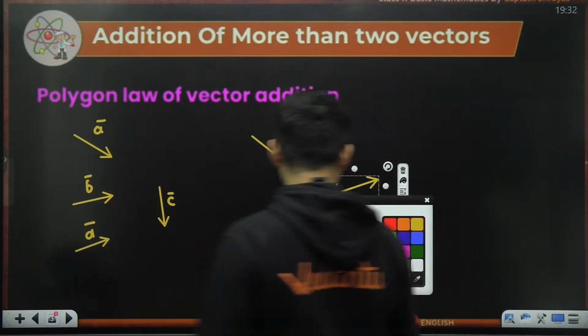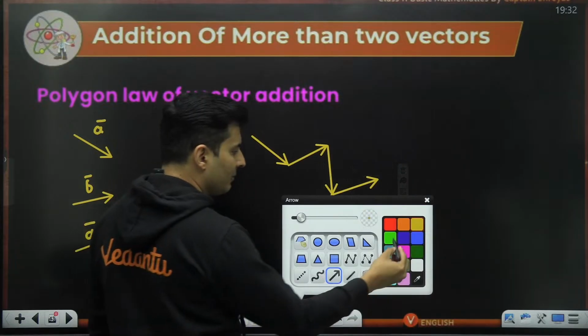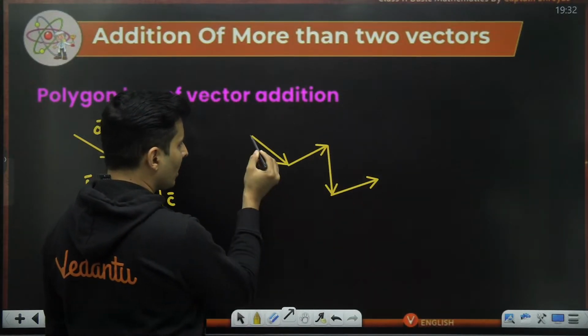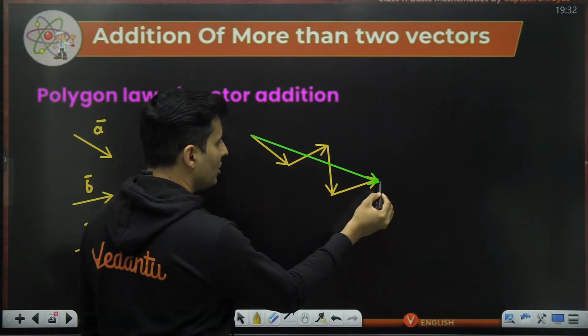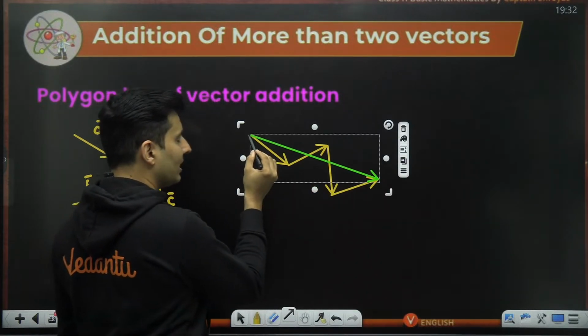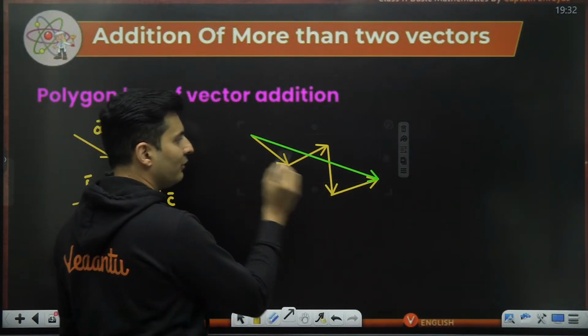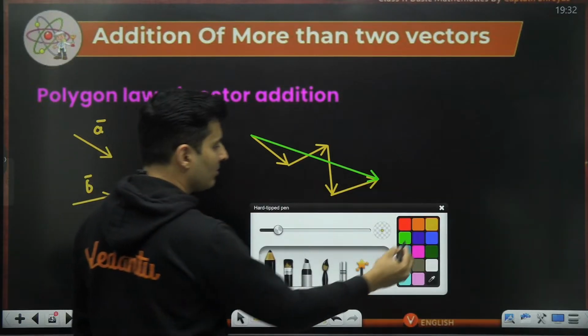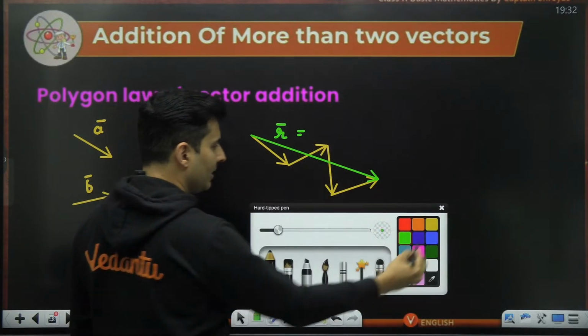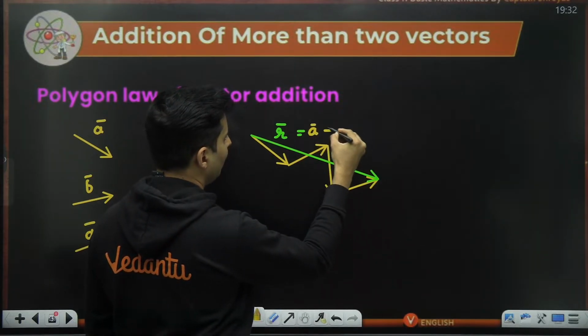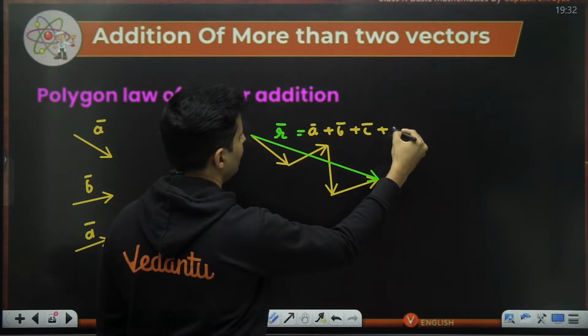These are your vectors. Now you can see there is a missing side of a polygon from here to here. You started from here, you ended here. Start drawing a ray from the tail to the head. Tail of the first, head of the last. That becomes your resultant vector. So this resultant vector is just the vector sum of A vector, B vector, C vector, and D vector.